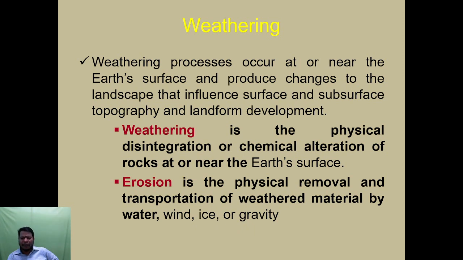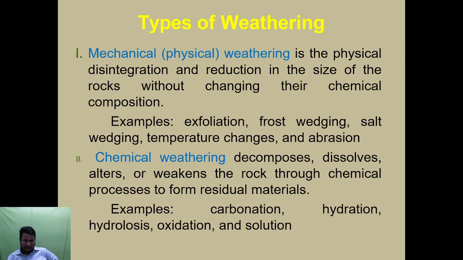Erosion is the physical removal and transportation of the weathered material by water, wind, ice or gravity. Sometimes with heavy rain some places are eroded, and with strong wind sand is transported from one place to another. This is called weathering and erosion.